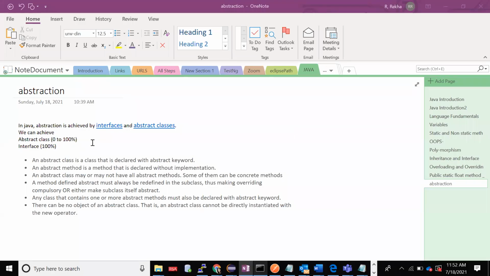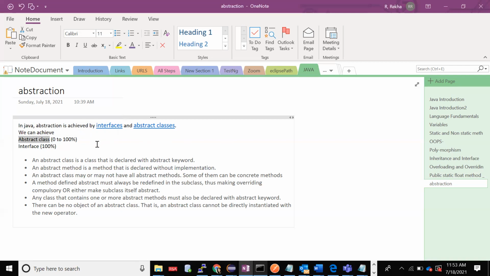So abstraction can be achieved by using an interface or using an abstract class. Okay, so how can we achieve abstraction with an interface, we'll see now. With respect to an abstract class, the abstraction can be 0 to 100%. It may be 100% or it may be less than that, you're not sure. But with respect to interface, if you want to achieve 100% abstraction, you will have to go with interface.